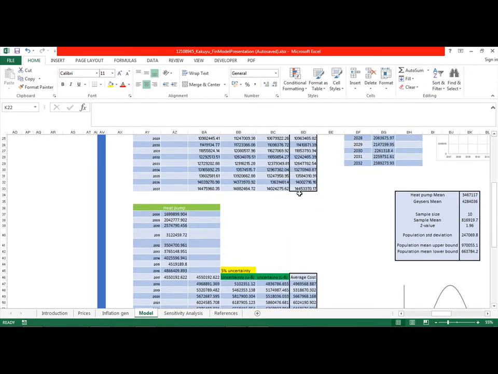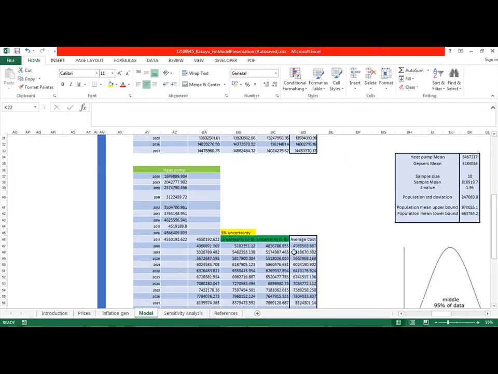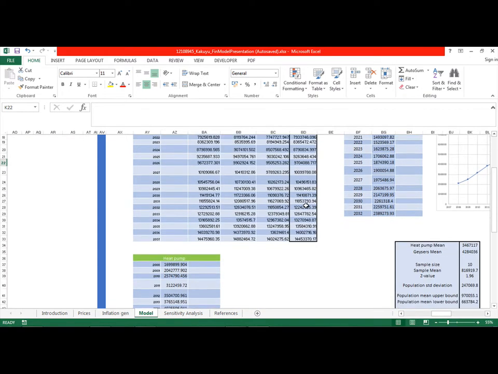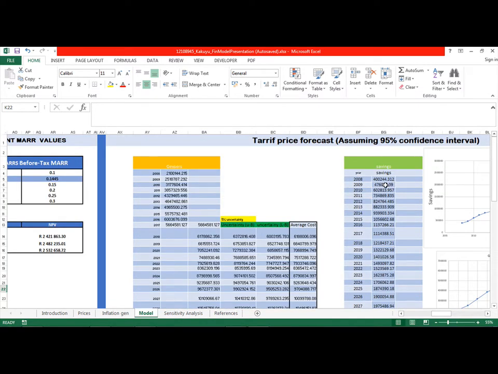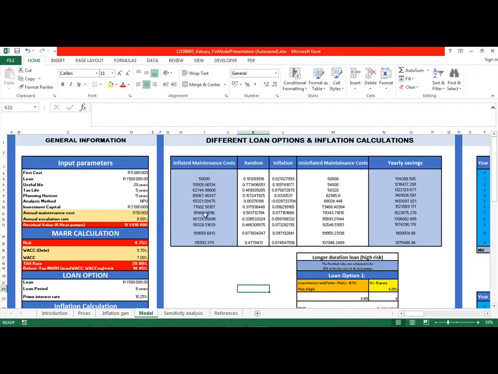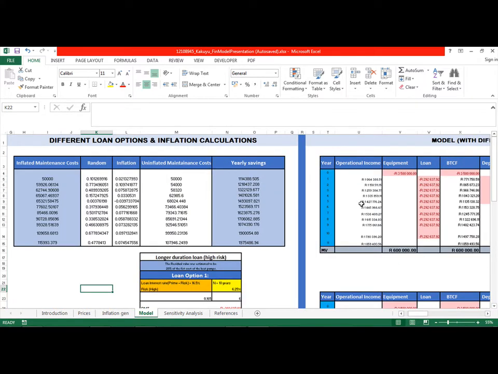And then I took the heat pump costs, subtracted the heat pump cost from the geyser cost to give you your annual savings from 2008 all the way to 2032. And now these values are then going to be used with my inflated maintenance cost. Subtract those savings from my inflated maintenance cost to get the operational income.